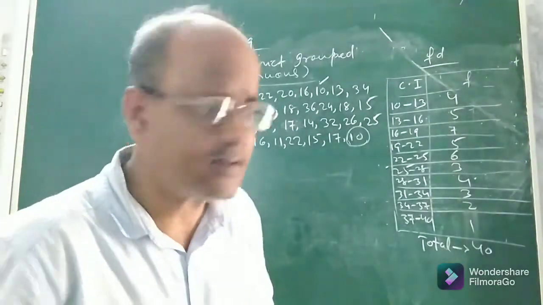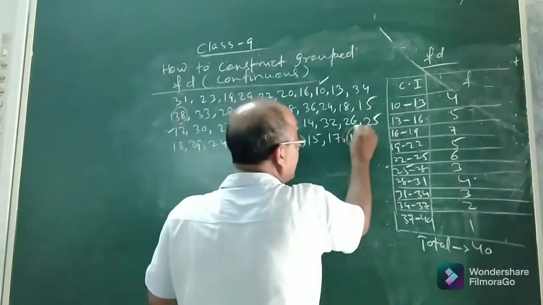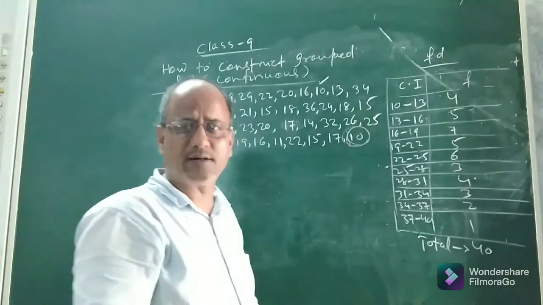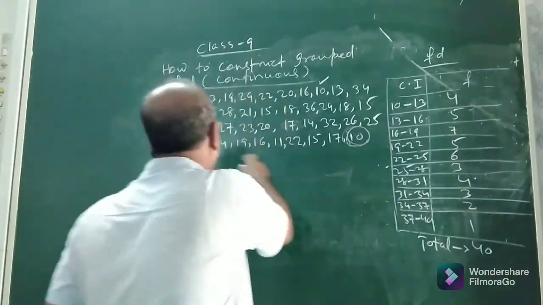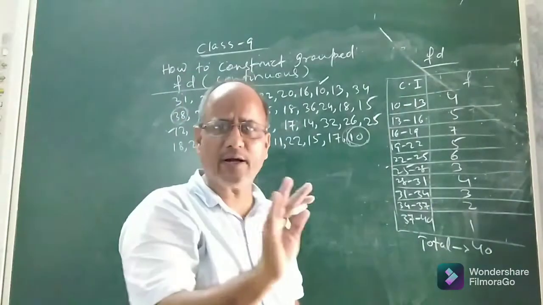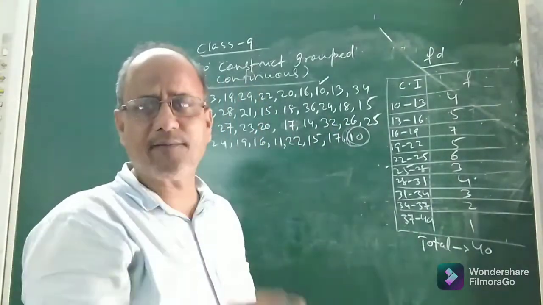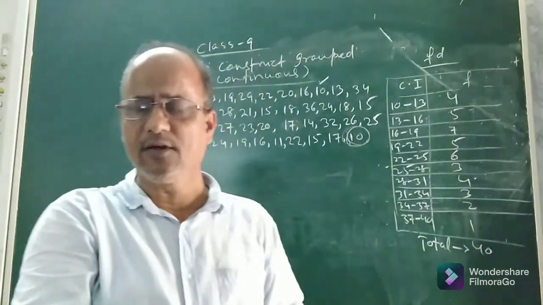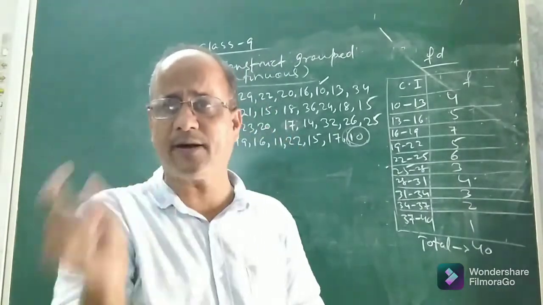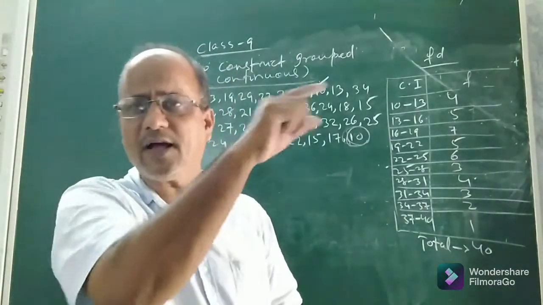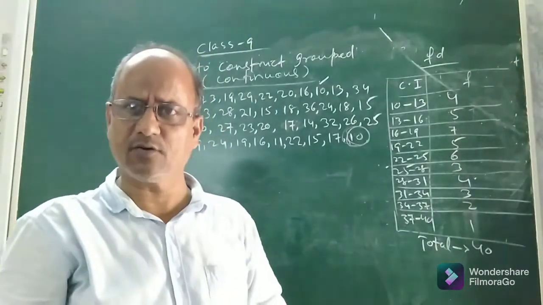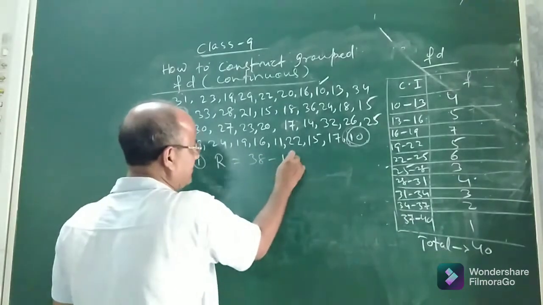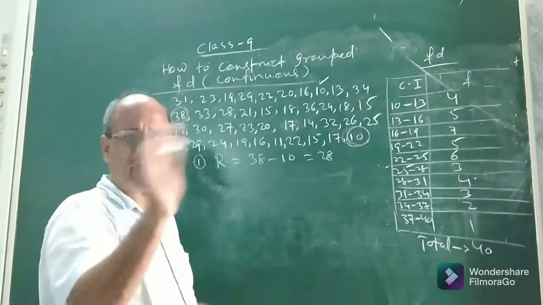The first step, what is the first step? The first step is you find out which is the minimum score and which is the maximum score. If you look at the distribution, the minimum score is 10 and the maximum score is 38. After locating the minimum and maximum score, you find the range, and you know what is range of a distribution because already I have explained in the previous class. Range means it is the difference between the maximum and the minimum score, or the highest observation minus the lowest observation. So the first step is you find range. Range is 38 minus 10. It is 28.